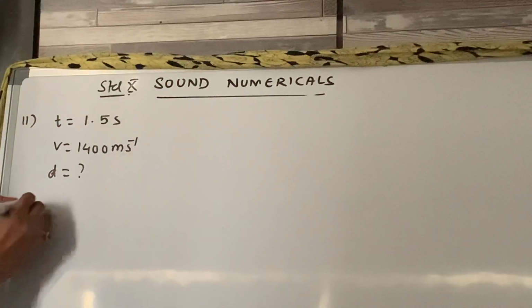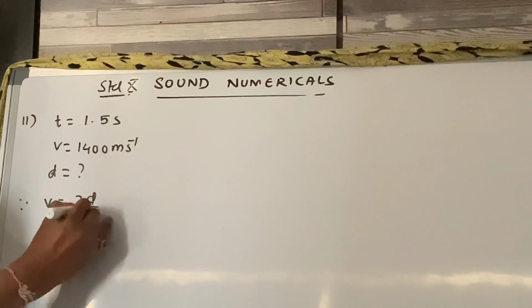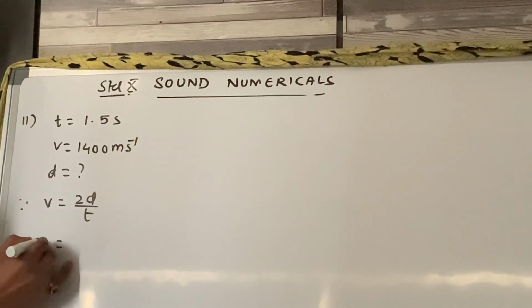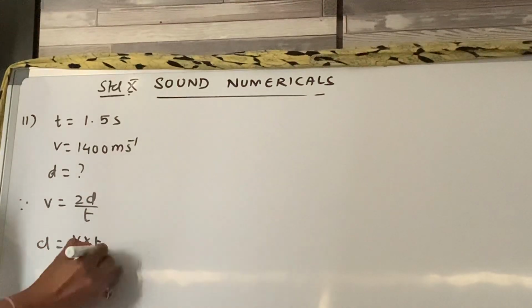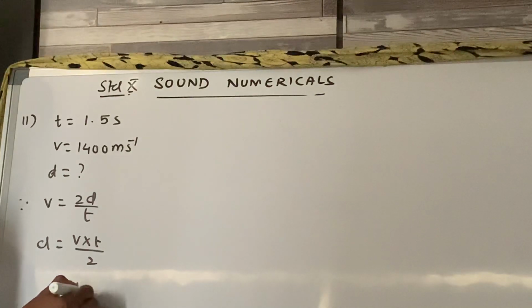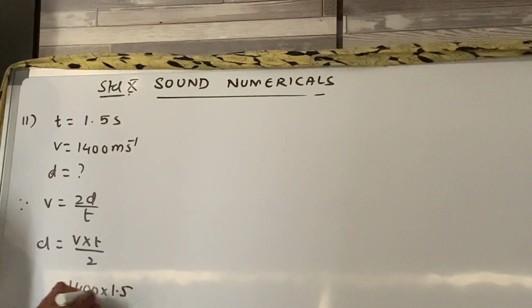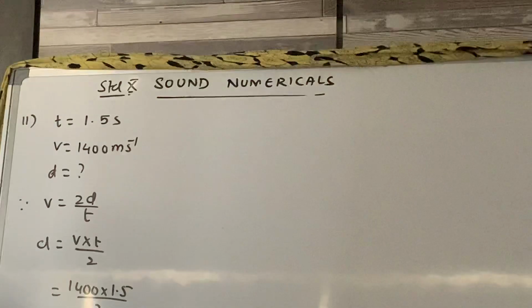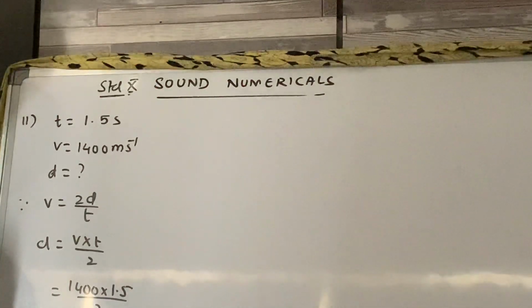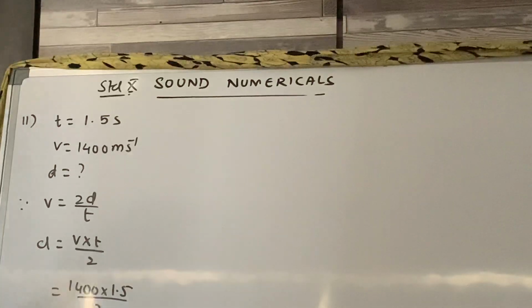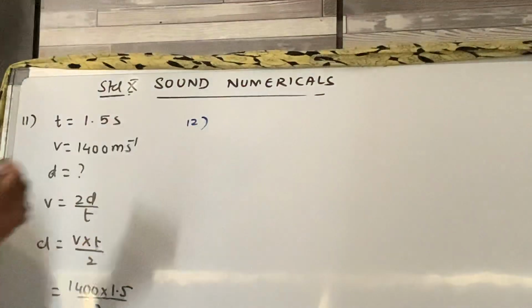So we have V is equal to 2D upon T. So D is equal to V into T upon 2. This is 1400 into 1.5 upon 2. If you solve this, it comes out to be 1050 meter. That is the depth of the sea. Check question number 12. What is given?